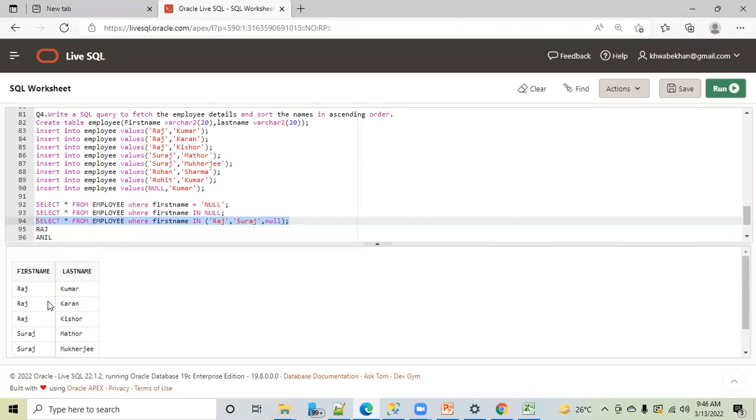Is that clear? So make it a rule: whenever you want to search for null, you have to use the is keyword. That's all, the story finished. Your equals will fail. Your in will fail to catch null. And the reason I have told you. Any other question, guys?